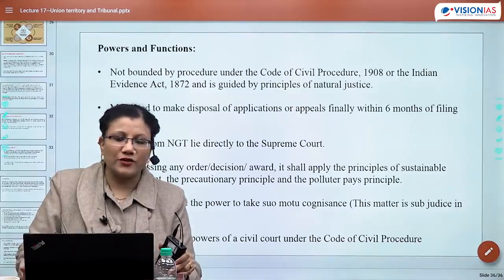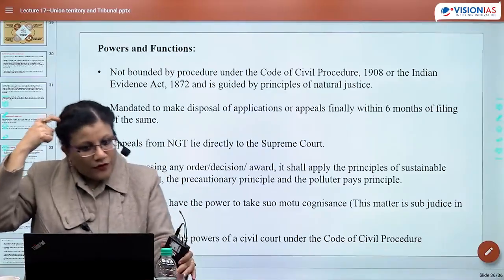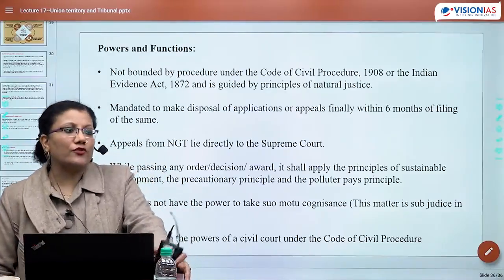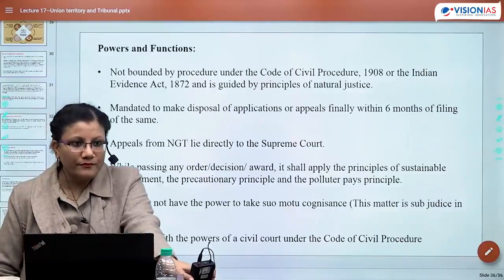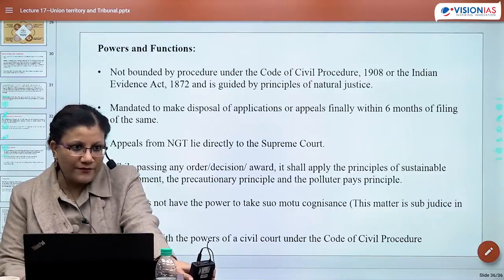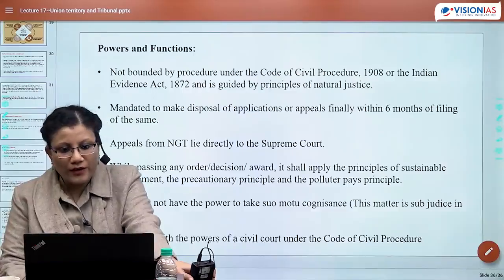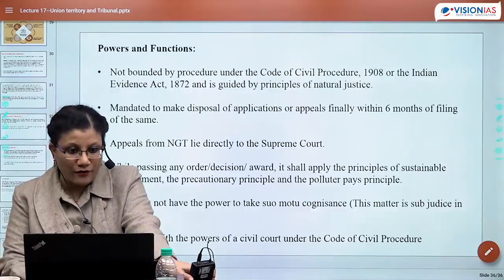Now एक last question है, अच्छे से सुनेंगे. How is NGT different from the Central Pollution Control Board? So the first statement: NGT has been established by an act, ठीक है? Whereas the Central Pollution Control Board has been created by an executive order.